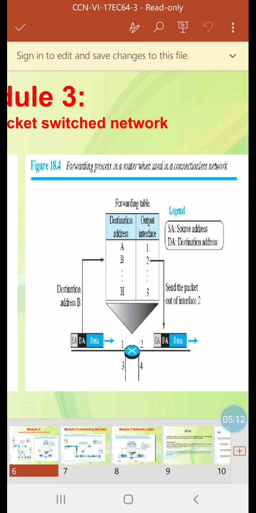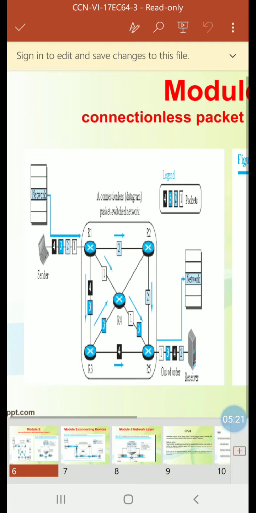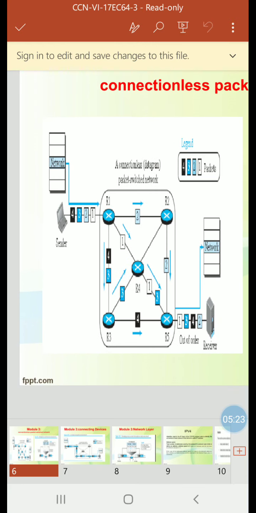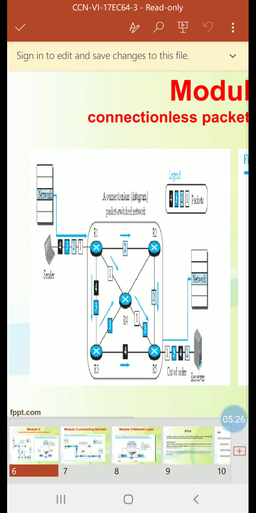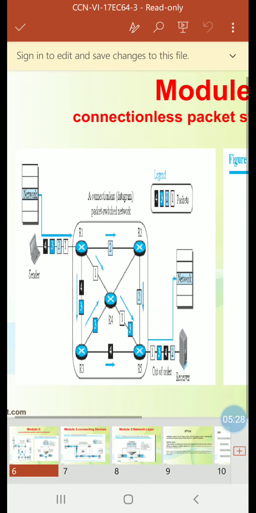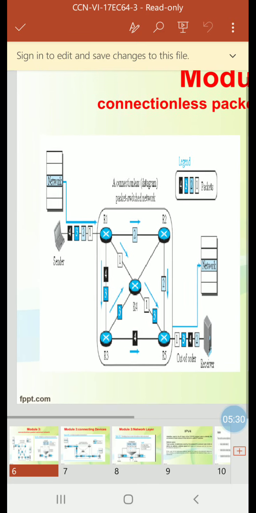There is a source address and destination address in the header. So this is regarding the datagram approach.